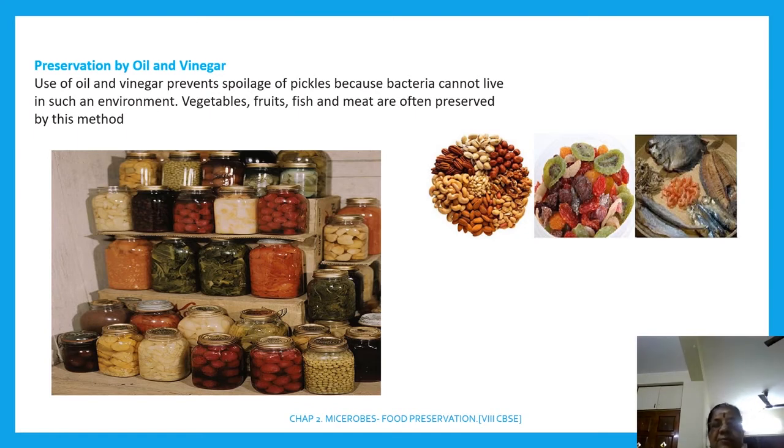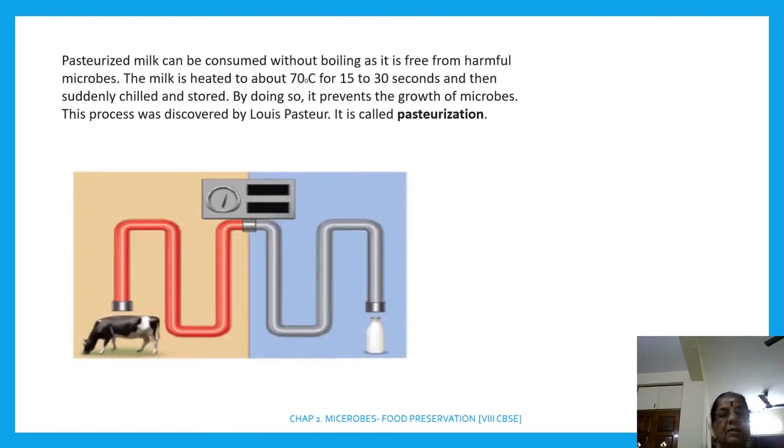I hope you understand. So use of oil and vinegar prevents spoilage of pickle because bacteria cannot live in such an environment. Okay. Then next one is under pasteurization.